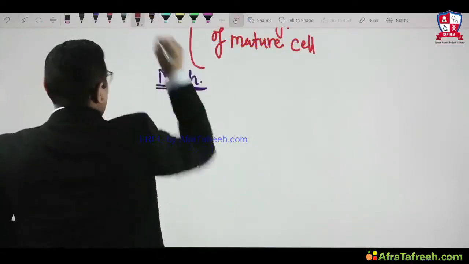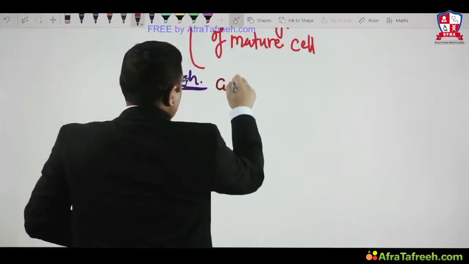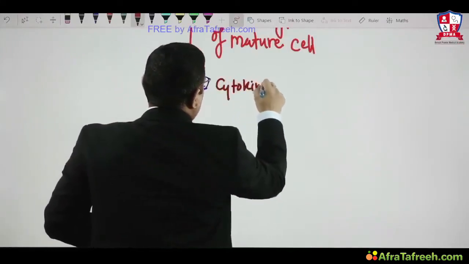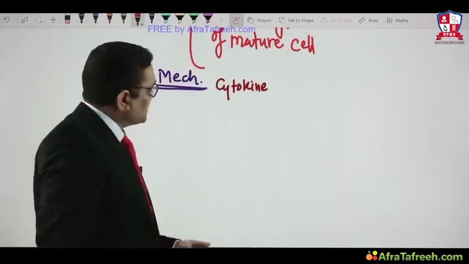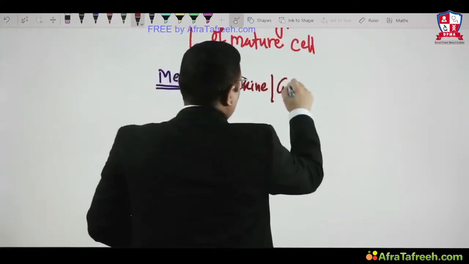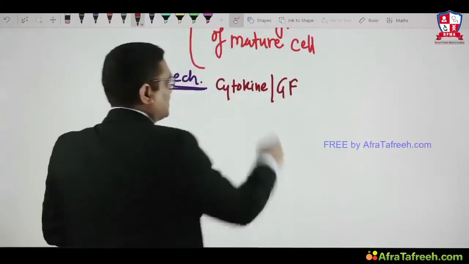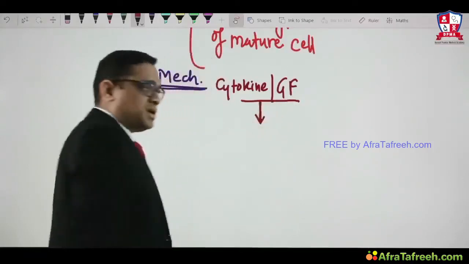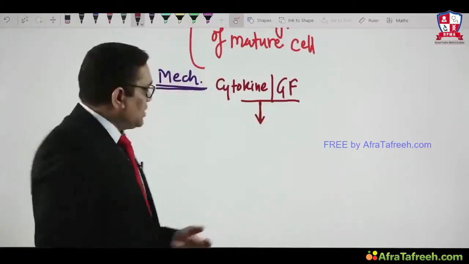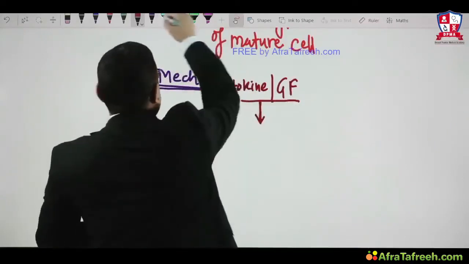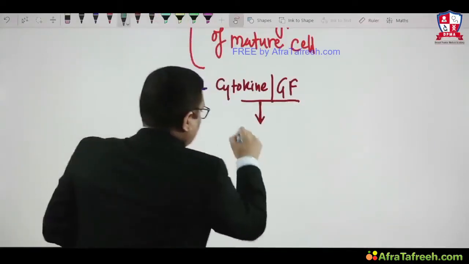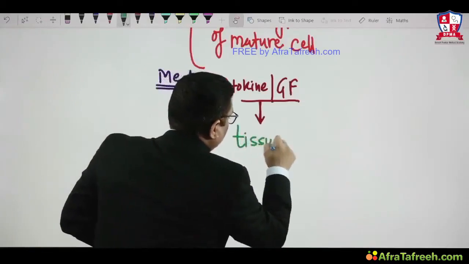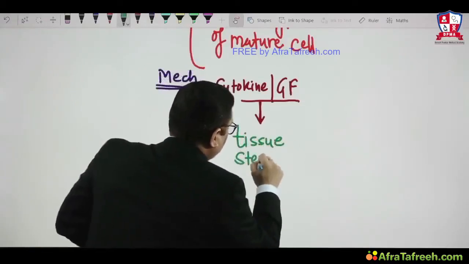Because of cytokine release during inflammation or during any other process, or because of growth factors. So because of the cytokines or growth factors which are produced in our body due to some non-lethal stimuli, this will alter the tissue stem cell.